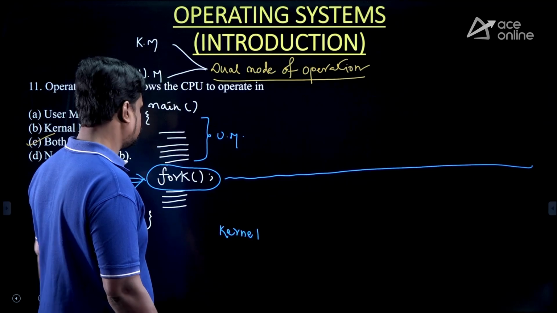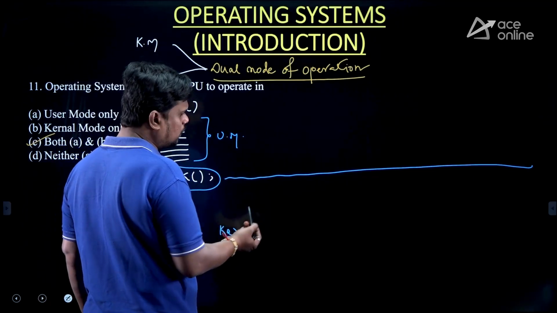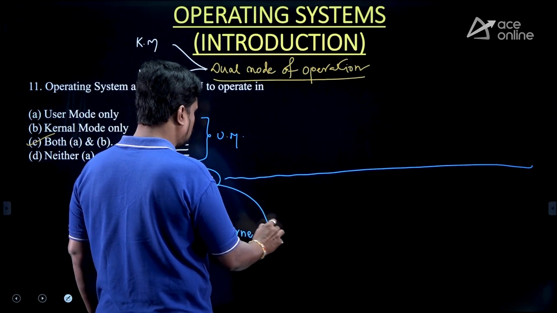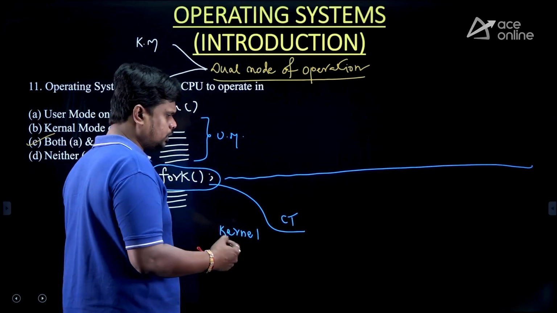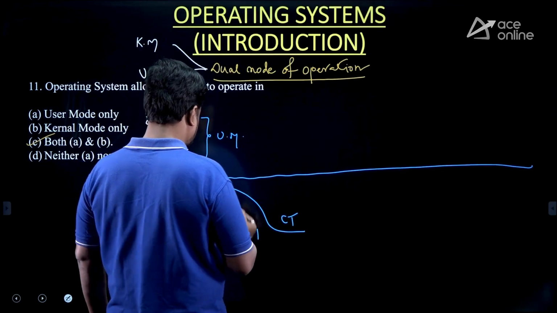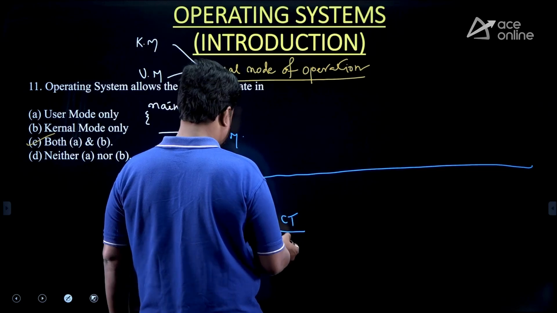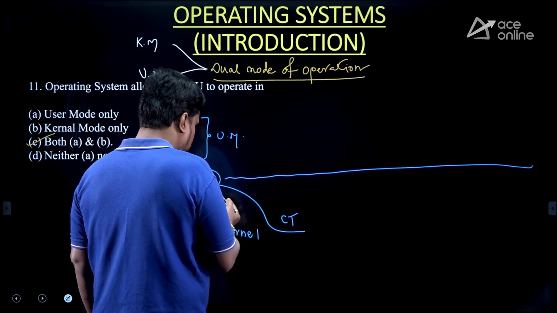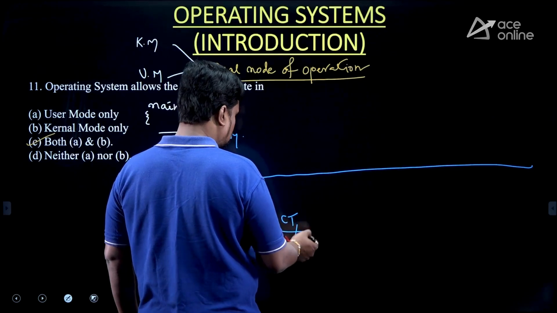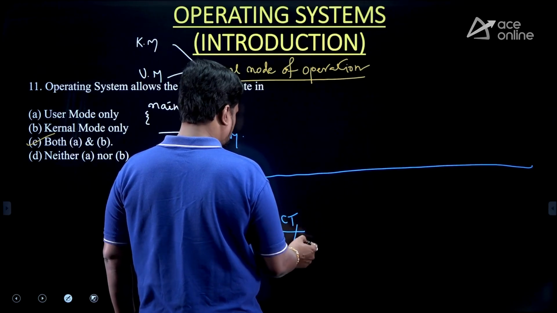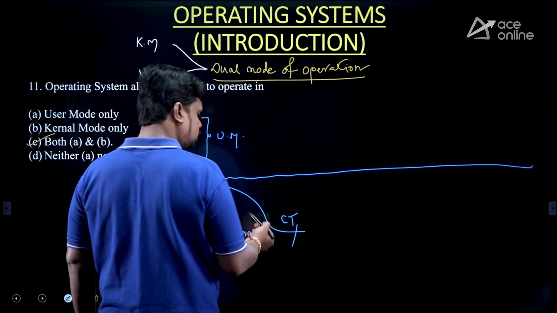So during the execution of this fork, you know that it is a system call, right? Let's say before execution, we are performing compile time. So during the compile time, what happens? This fork system call, or else this privileged instruction, is encountering what? Recall the concept, guys.